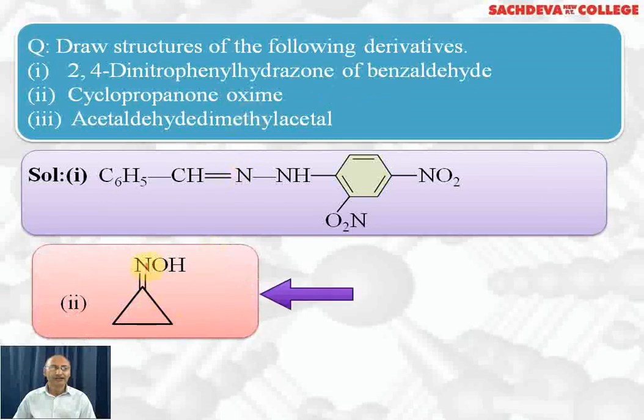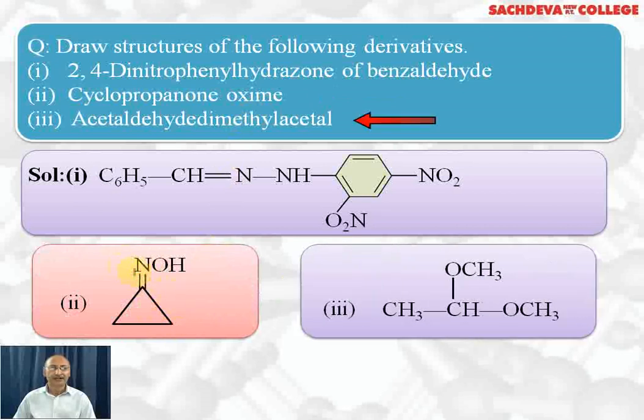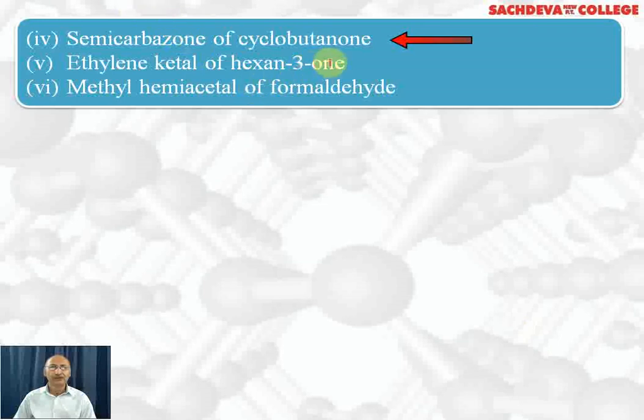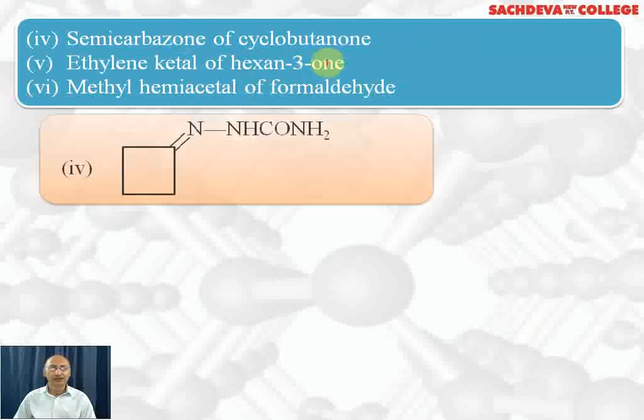Cyclopropanone means oxygen here, and with NH2OH, water is lost, we get cyclopropanone oxime. Acetaldehyde dimethyl acetal means acetaldehyde will react with 2 moles of methyl alcohol in presence of HCl gas. The final product will be acetaldehyde dimethyl acetal or 1,1-dimethoxyethane as the product. Semicarbazone of cyclobutanone.